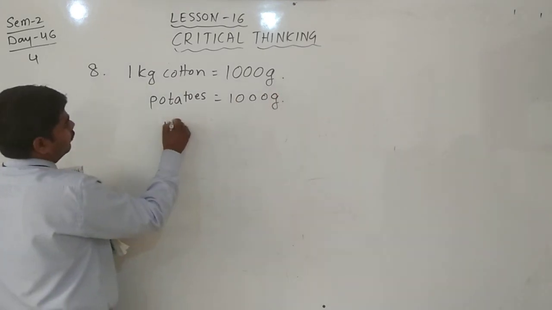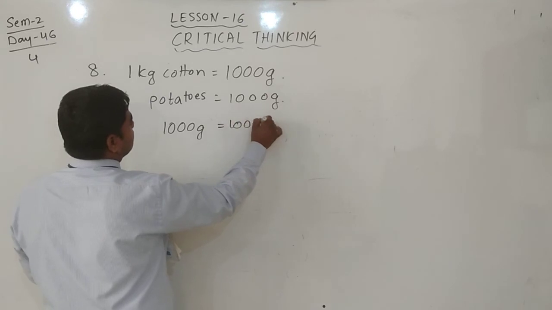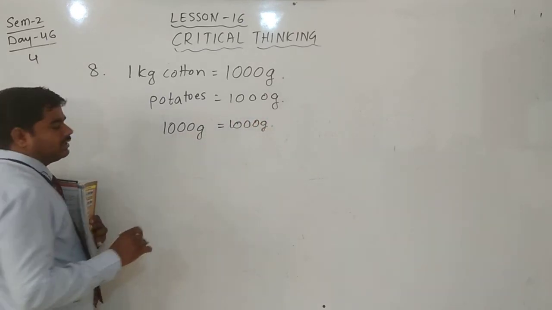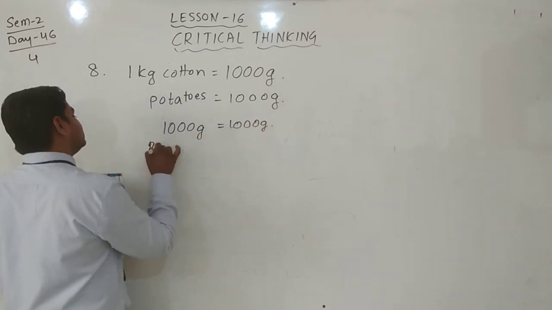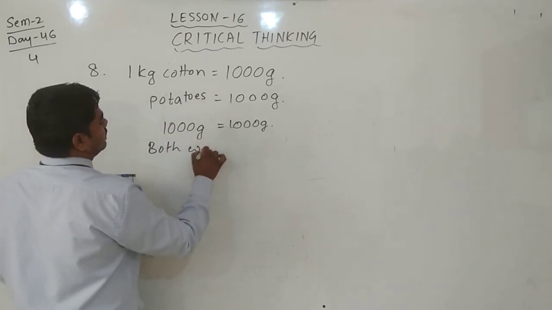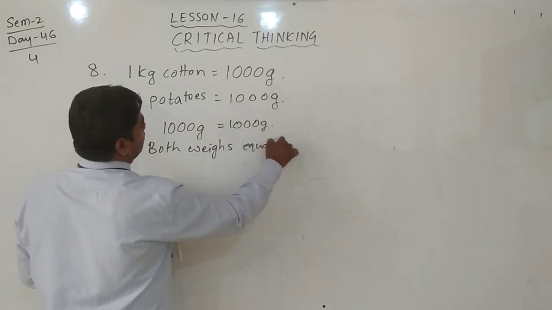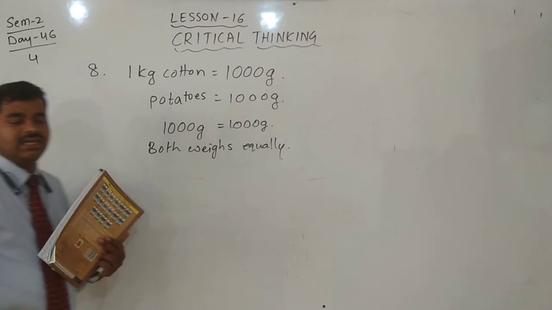Therefore, 1000 gram is equal to 1000 gram only. Yes, potato is equal to cotton. Then both are equal. Yes, they are equal.